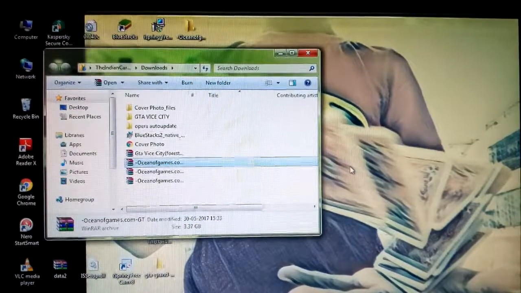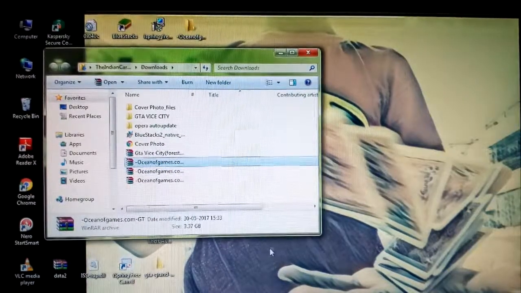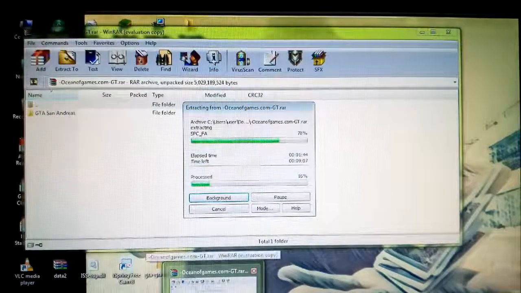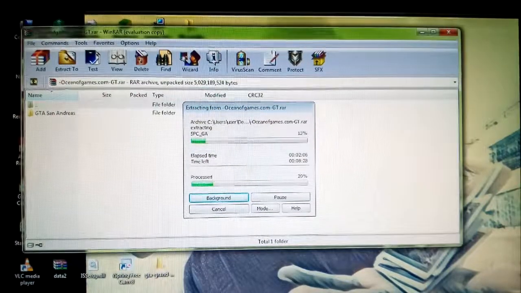Let it download. It's still downloading. It's been 20%.